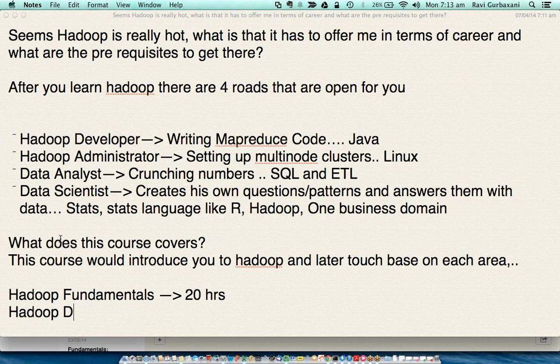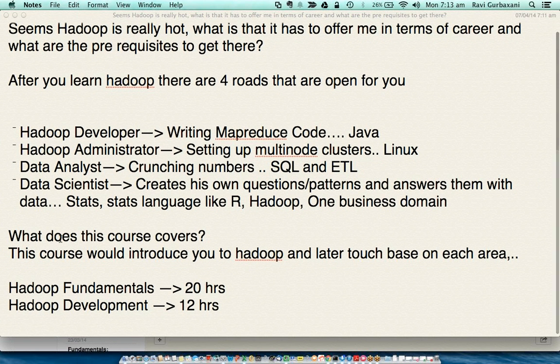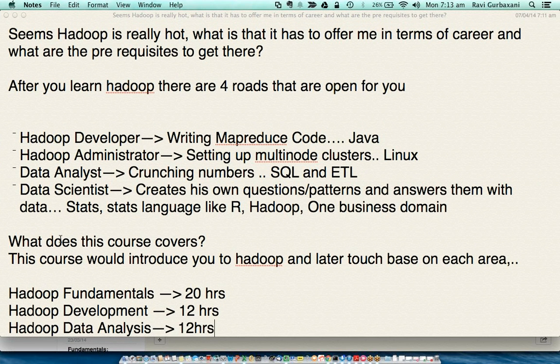Then we'll move to Hadoop development, around 12 hours. Hadoop data analysis, 12 hours.